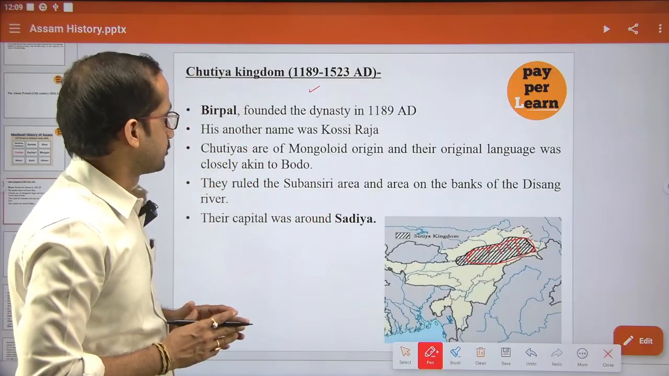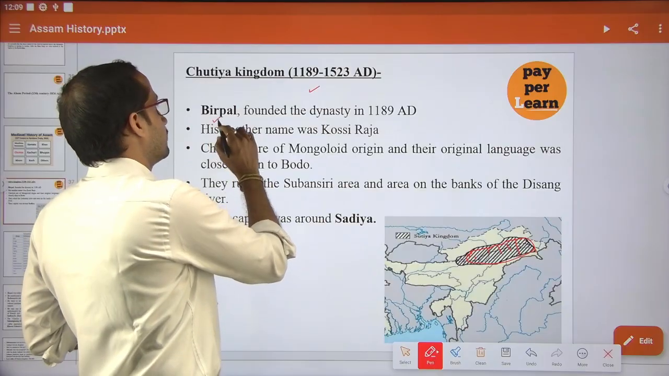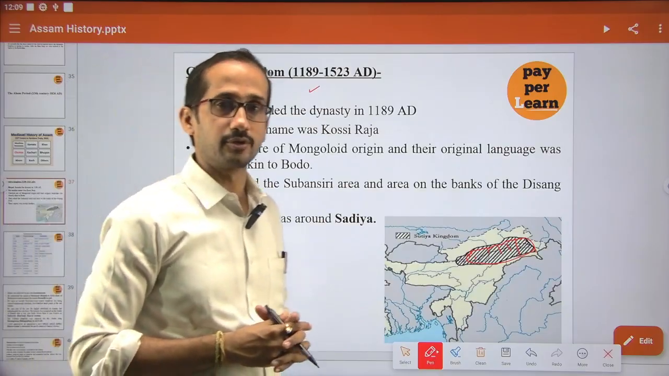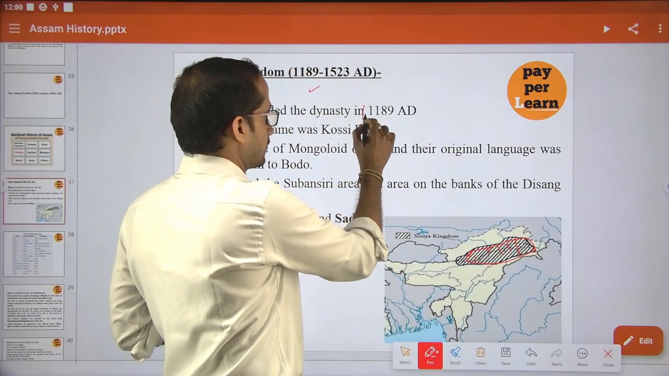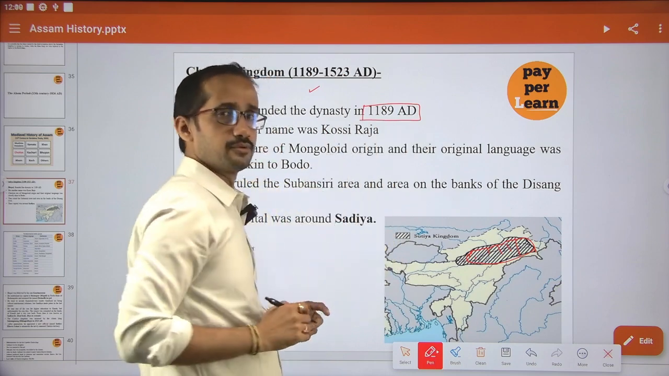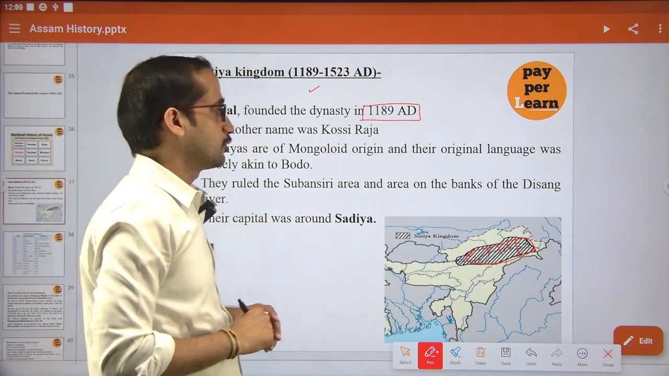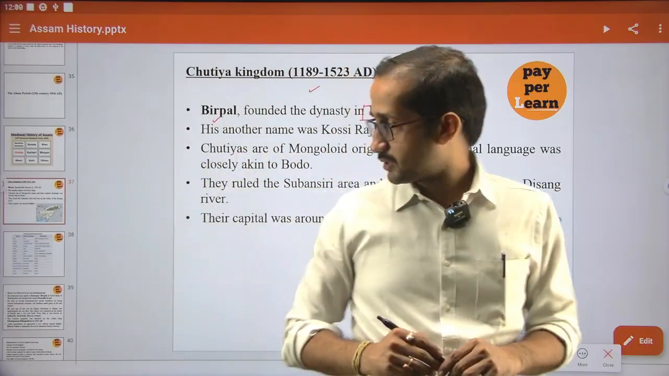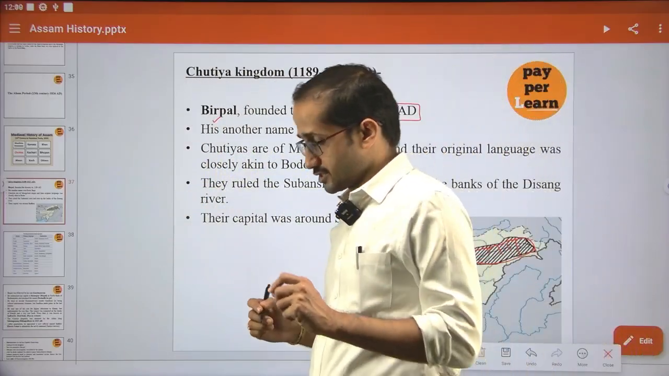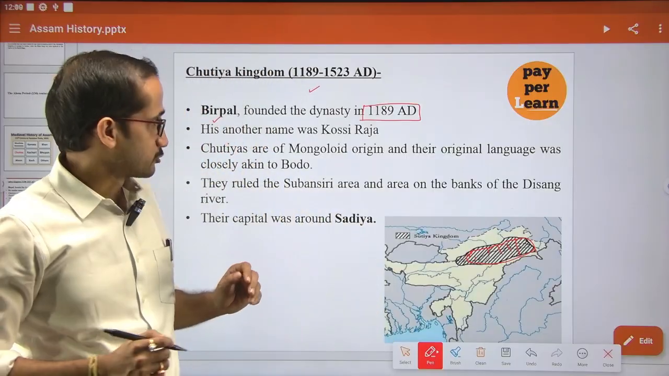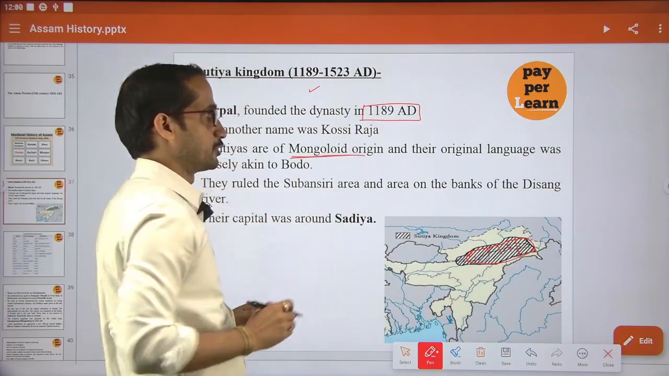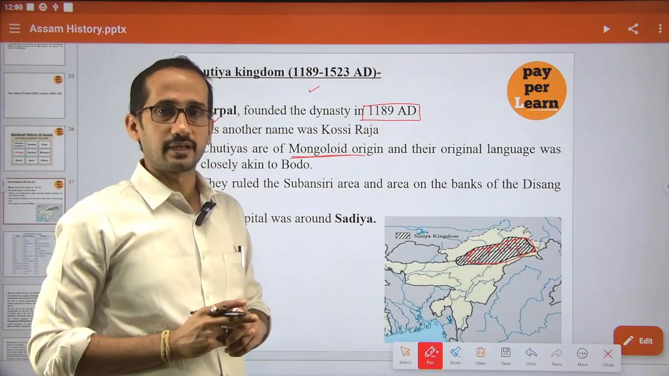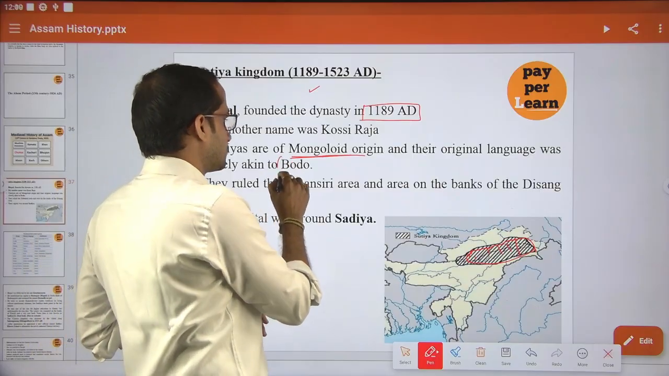Okay, and if you see the founder, Birpal was the founder of the Sutia kingdom, and it was founded in the year 1189 AD. His other name was Kosi Rosa. And actually these Sutias are Mongoloid in origin, and their language is similar to Bodo, almost Bodo.